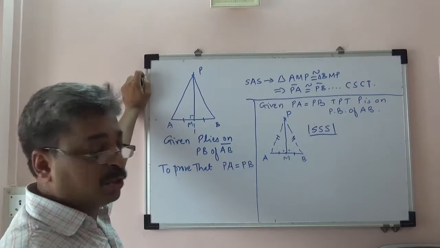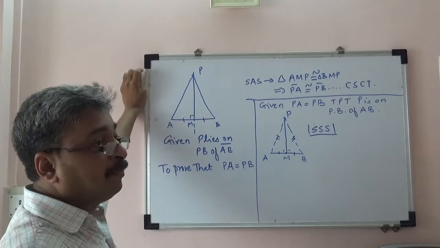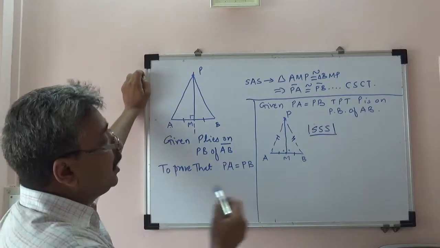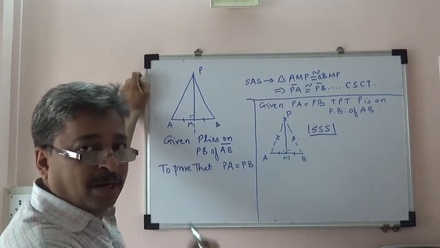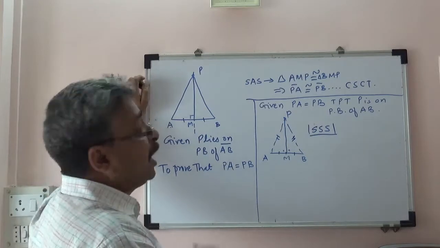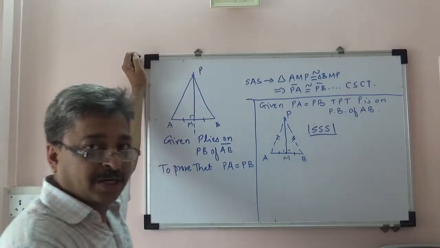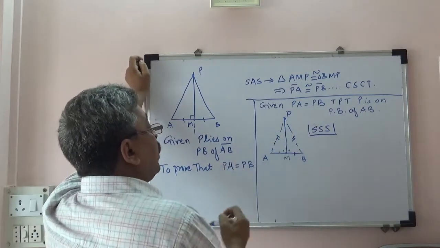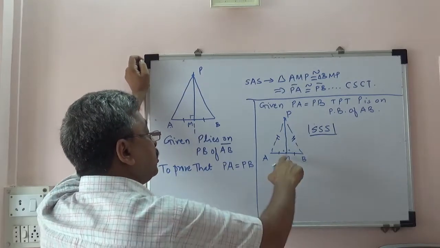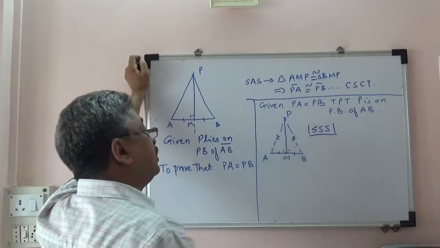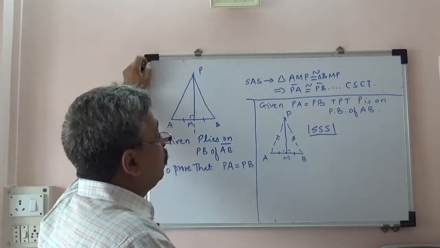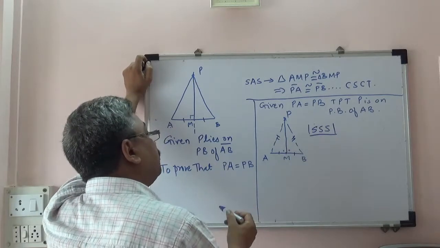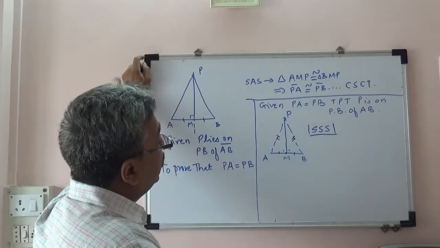This needs to be written properly. It is given in the notes, you go through the notes, but you need to develop your own habit of writing these proofs completely. If I keep writing it on the board, it will be a long video, not necessary. We have seen how to write a congruency proof earlier also. I am now giving you the solutions of these problems. So one way of dealing with this problem is to construct the midpoint of AB, convert these two triangles into SSS and show that they are congruent. And once they are congruent, these two angles will be equal. Then if we use the linear pair property, we can prove them 90 degrees.